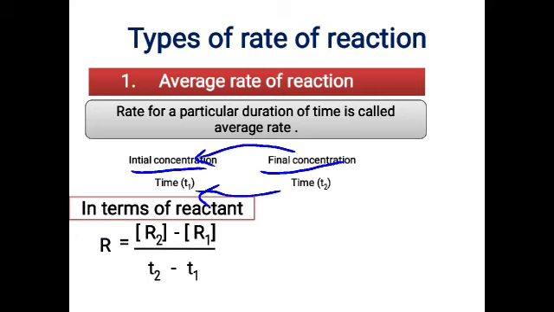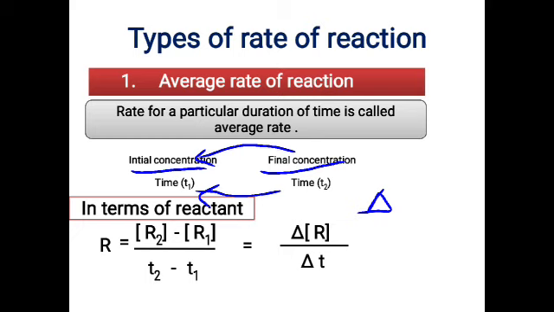Okay. So now instead of writing this R2 minus R1, we can also write it as delta R divided by delta T. Here the delta symbol indicates the change. The delta symbol is used to measure the large difference. So to measure the large difference, we make use of delta R. Here delta R is nothing but R2 minus R1, that is the final reactant concentration minus the initial reactant concentration. Okay, so I hope these things are clear.